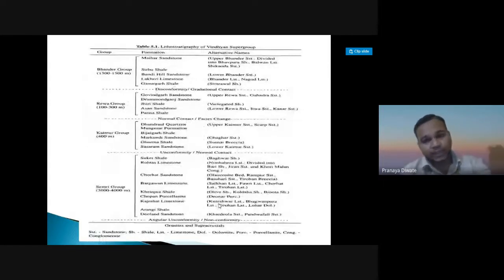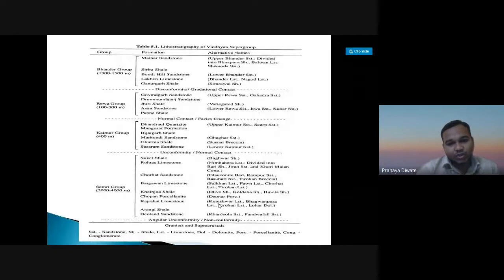So this is the lithostratigraphy of the Vindhyan supergroup. Starting from the Semri group, which has a thickness of 3,000 to 4,000 meters. It overlies the granite and supracrustal rocks, with an angular unconformity and non-conformity.